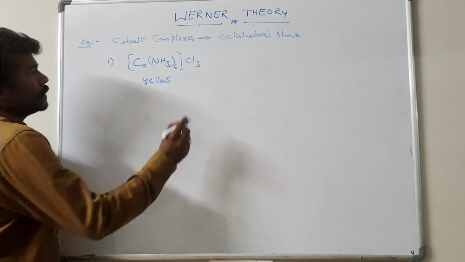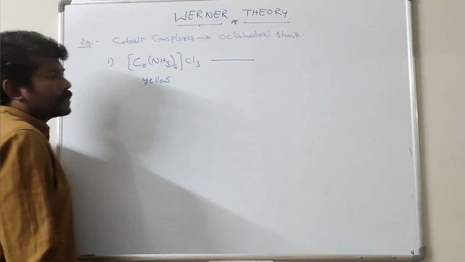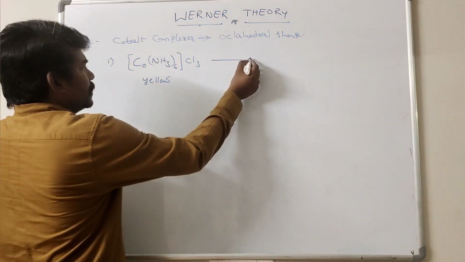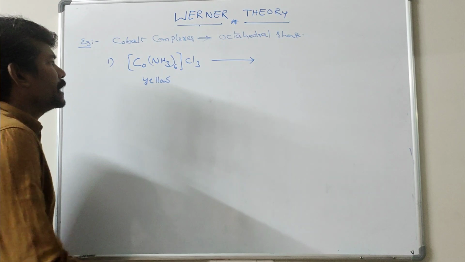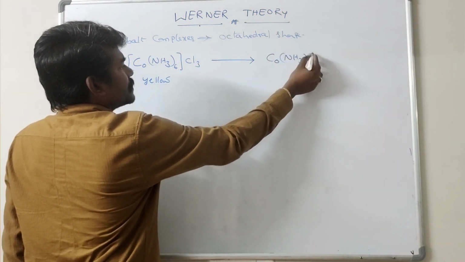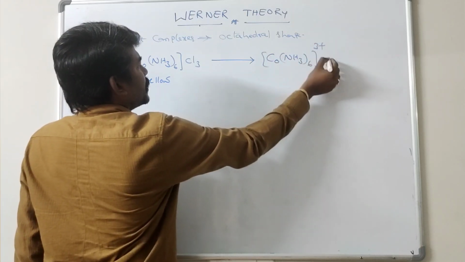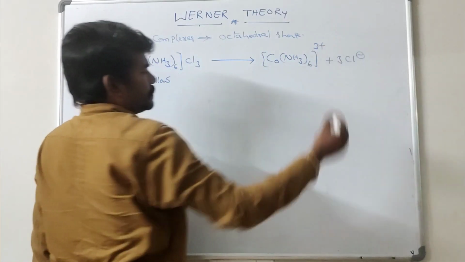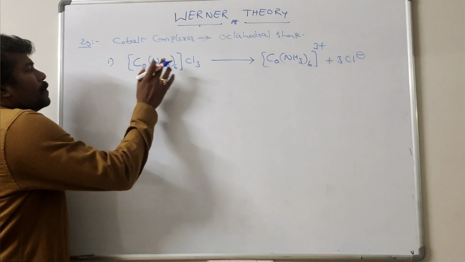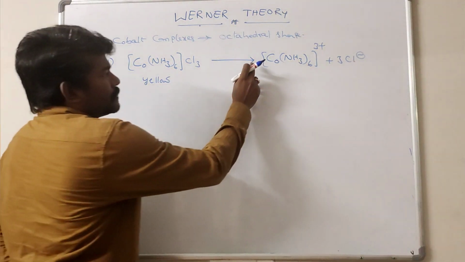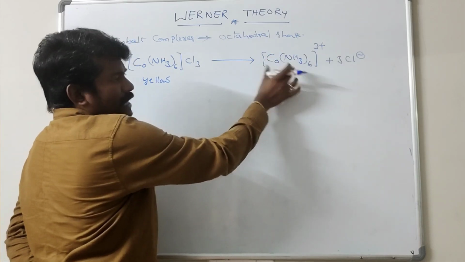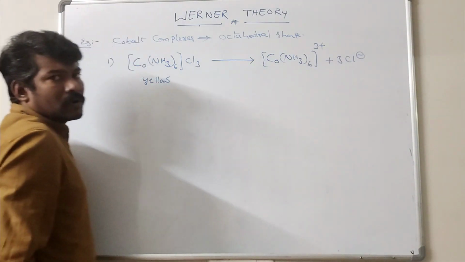Complex compounds exist in solid state as well as in solution state. The aqueous solution contains [Co(NH3)6]3+ and 3 Cl- ions. 1 mole of hexammine cobalt(III) chloride in aqueous solution gives 1 mole of [Co(NH3)6]3+, the hexammine cobalt(III) cation, and 3 moles of chloride ions.